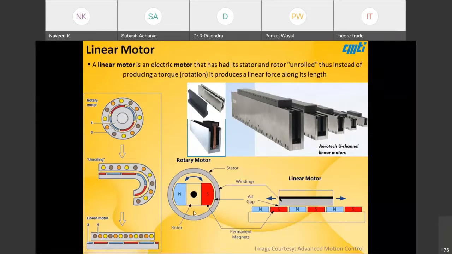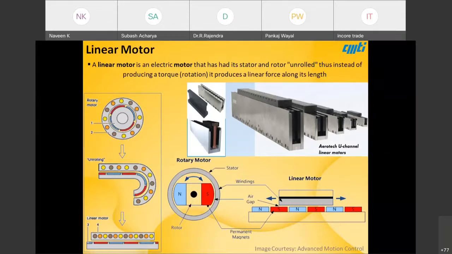Basically, a linear motor will have a stator on two sides where magnets are mounted, and in between there will be a coiled moving element, and you can switch. There are different types of motor. Here you can see the motor portion has the coil, whereas there are linear motors the other way around, where the stator portion has the coils and the motor portion has the magnets.